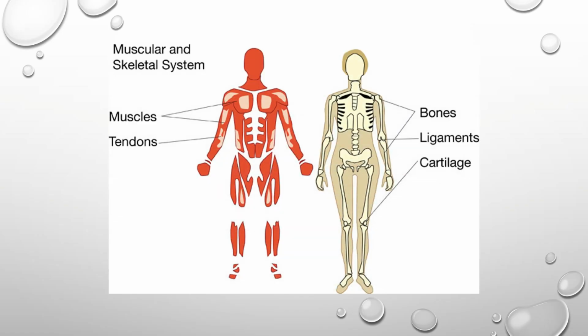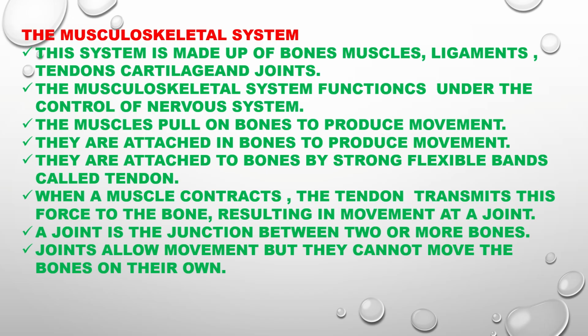In this figure, we are seeing the muscular and skeletal system. In the muscular system, we have muscles and tendons, and in the skeletal system, we have bones, ligaments, and cartilage. This system is made up of bones, muscles, ligaments, tendons, cartilage, and joints. The musculoskeletal system functions under the control of the nervous system. The muscles pull on bones to produce movements.